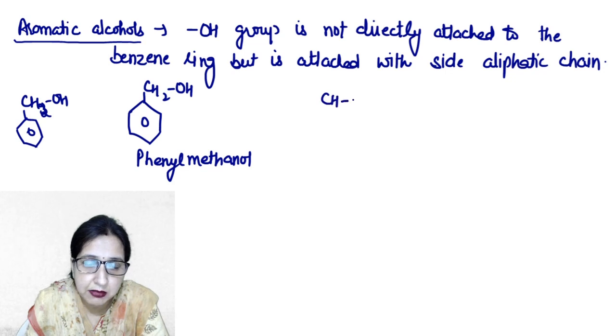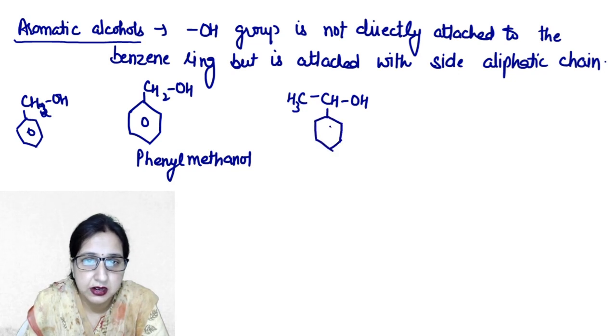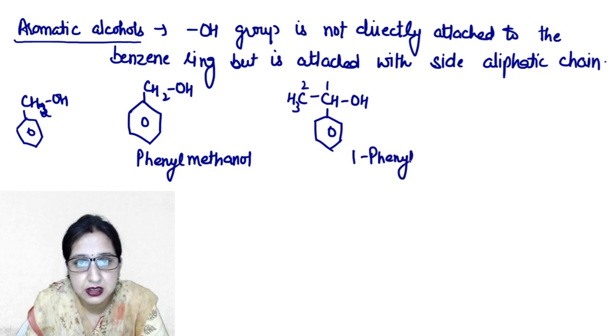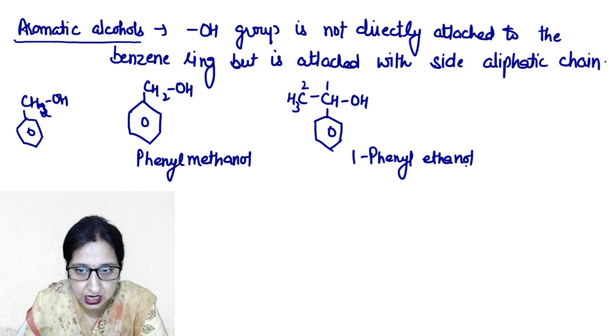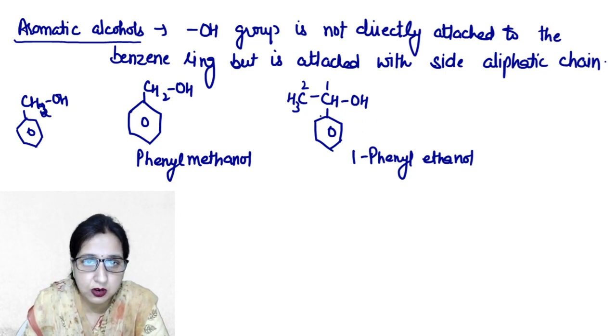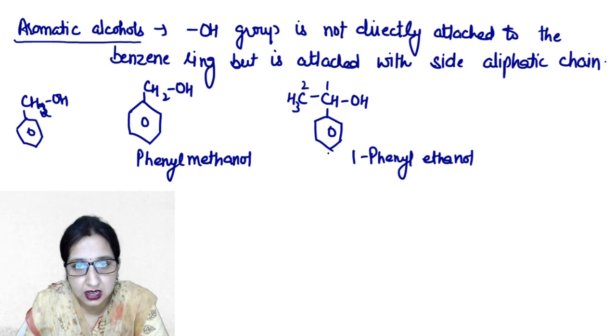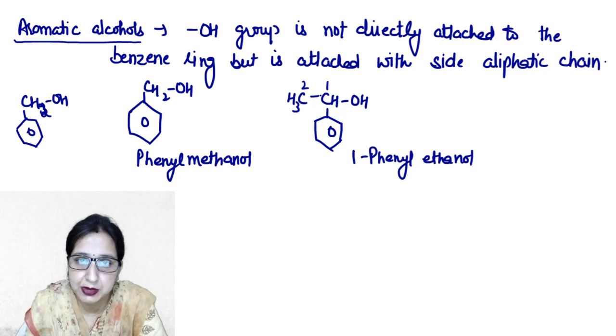Similarly, it can also be present like this. Okay. Now its name will be 1-phenyl ethanol. 1-phenyl ethanol, because this carbon chain has two carbons, that's why ethane, okay, ol for the alcoholic group and phenyl for this ring which is directly attached to carbon number 1.